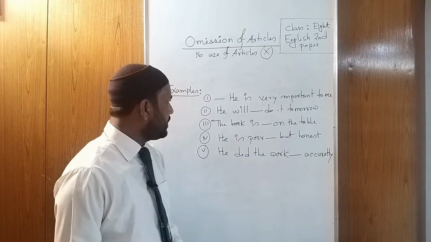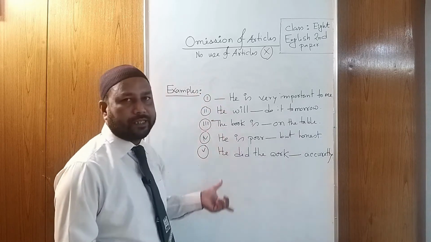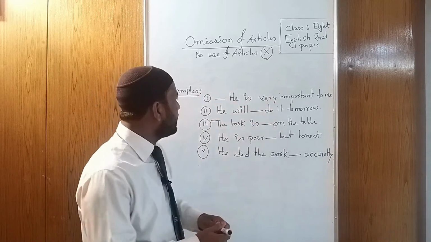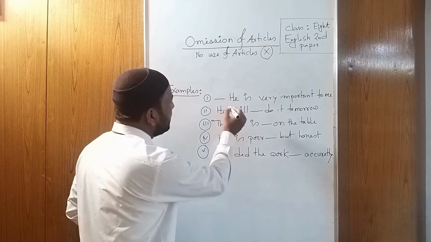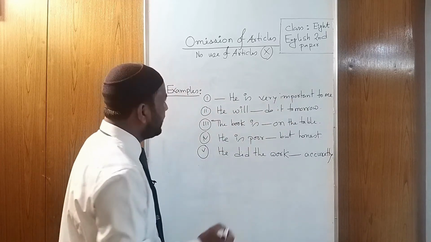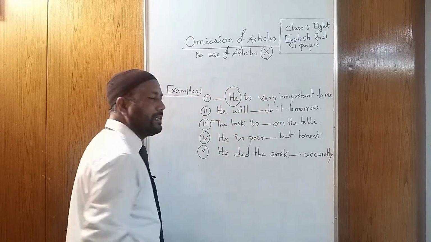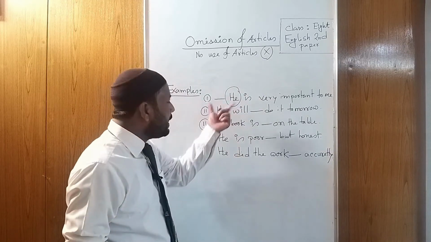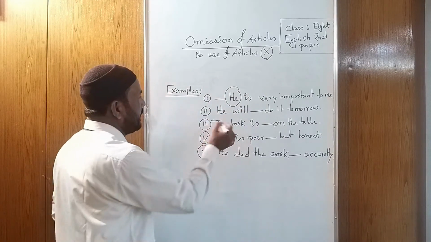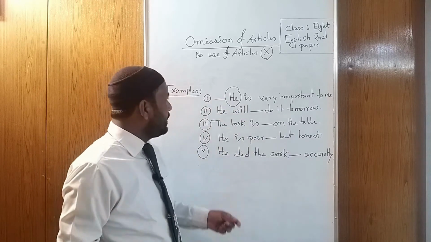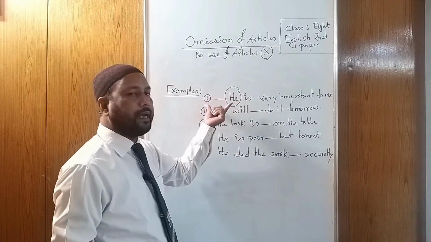My dear students, now we can see some examples. The first example is, "He is very important to me." What is "he"? He is a pronoun. We can learn that if you see any pronoun before a gap, you have to use a cross.